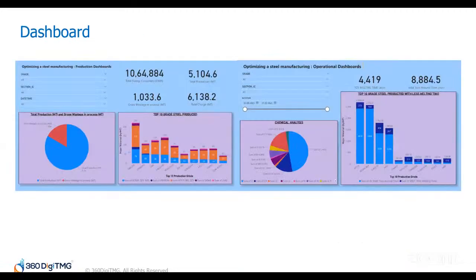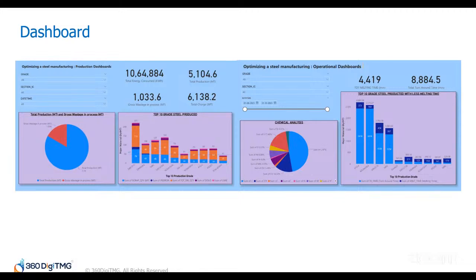Let me walk you through the dashboard as well. This dashboard is like the control panel of a smart car. It tells us everything about how the manufacturing process is going. This is the production dashboard.